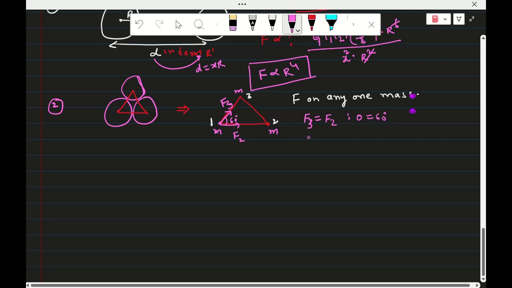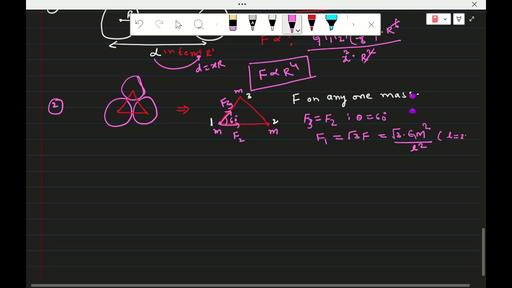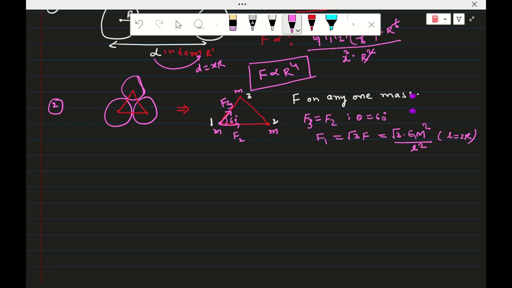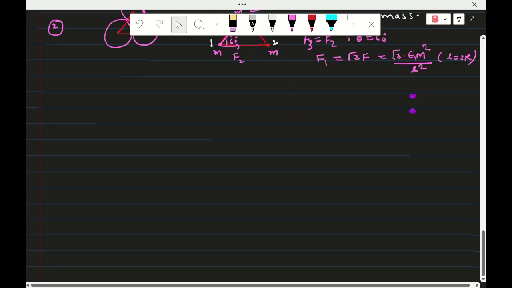According to the vector law of addition, for equal forces and angle 60, the direct formula gives the resultant force on 1 by 2 and 3 equal to root 3 into F. So that equals root 3 into G m square by l square, where l will be 2r. So that is the answer.